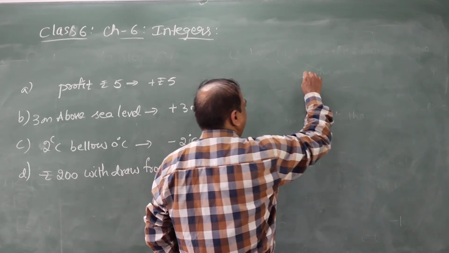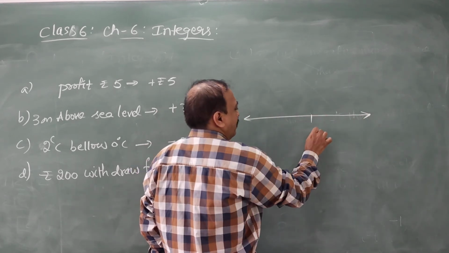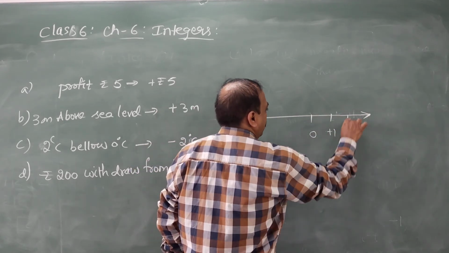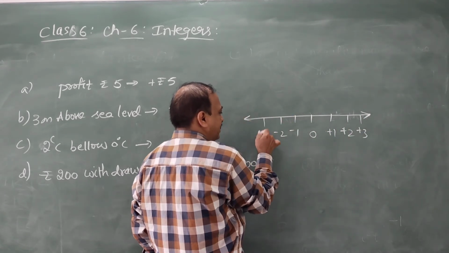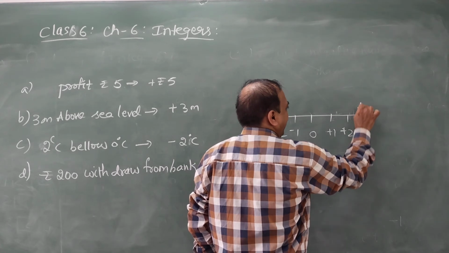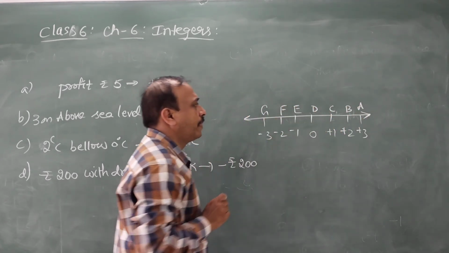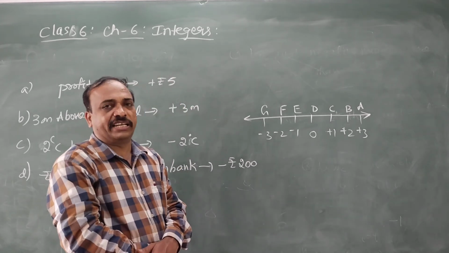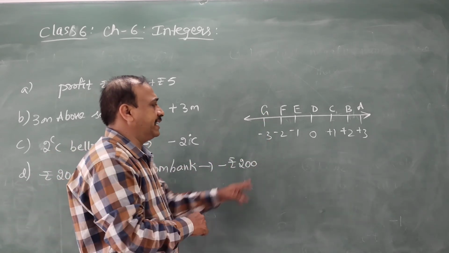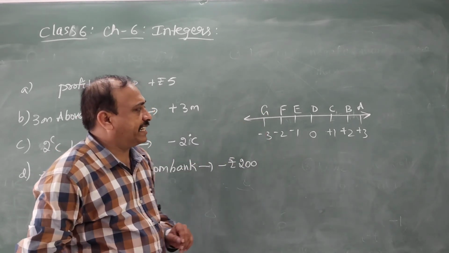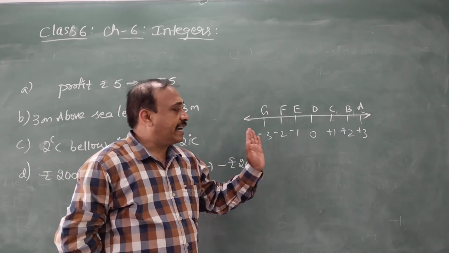And one more, suppose here is a number line. I have written 0, and this is plus 1, plus 2, plus 3, and here minus 1, minus 2, minus 3. I am given A, B, C, D, E, F, G. What is the number represented by G? That is minus 3. What is the number represented 2 steps to the right of 0?